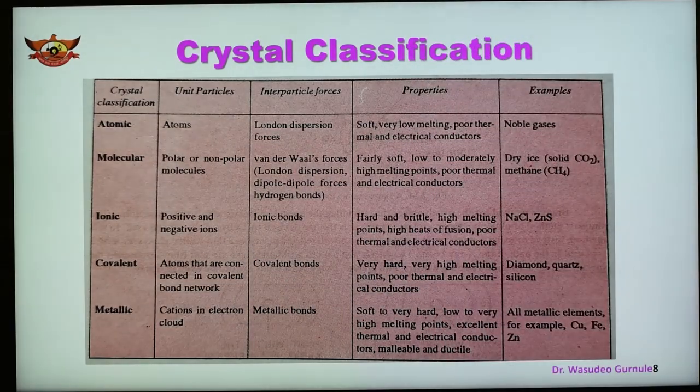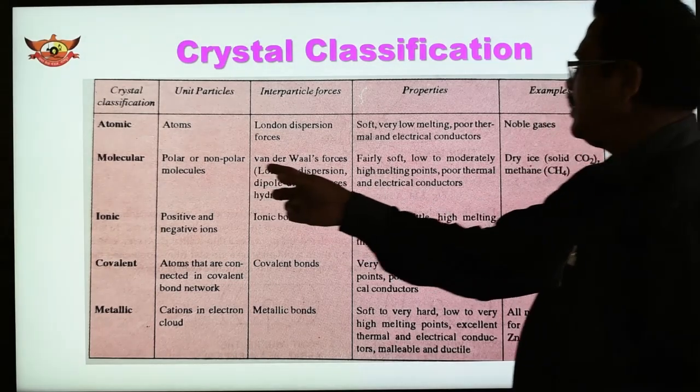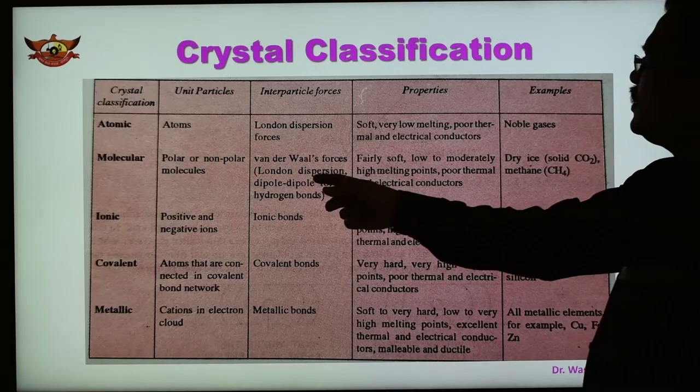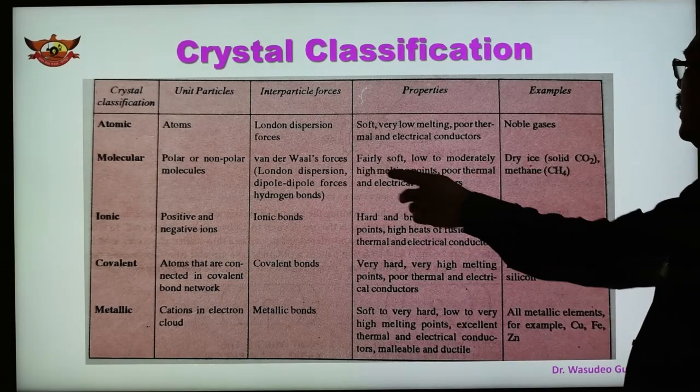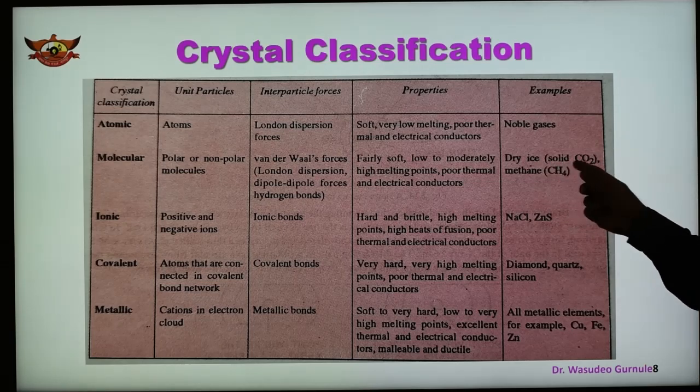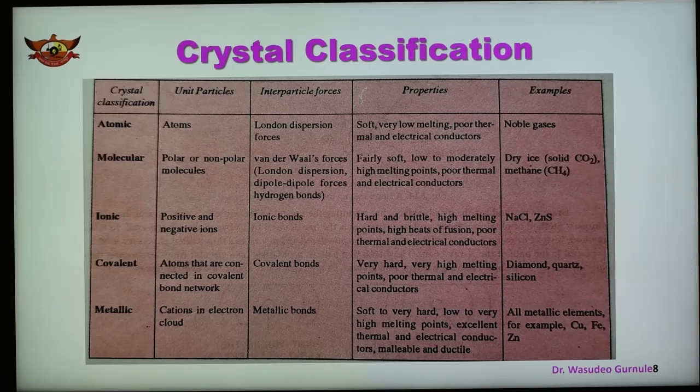In case of molecular crystal, polar and non-polar molecules may be present, and van der Waals forces, that is London dispersion, dipole-dipole forces, and hydrogen bonds, are the interparticle forces in the molecules that we have seen. The properties of these molecules are fairly soft, low to moderately high melting point, poor thermal and electrical conductors. Examples are dry ice, that is solid CO2, and methane.